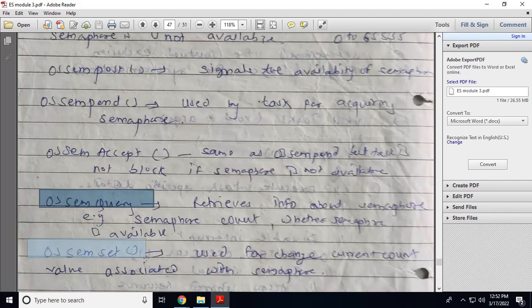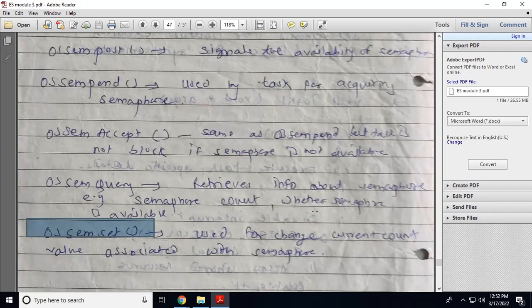We can set the count. OS semaphore set is used to change the current count of the semaphore. This is the function OS semaphore count set. It is used by the task to set the count or to change the value.